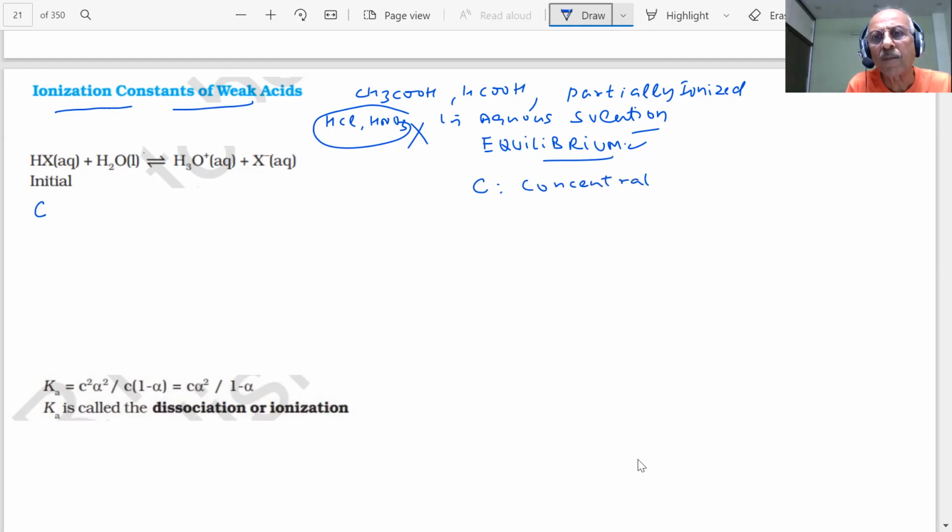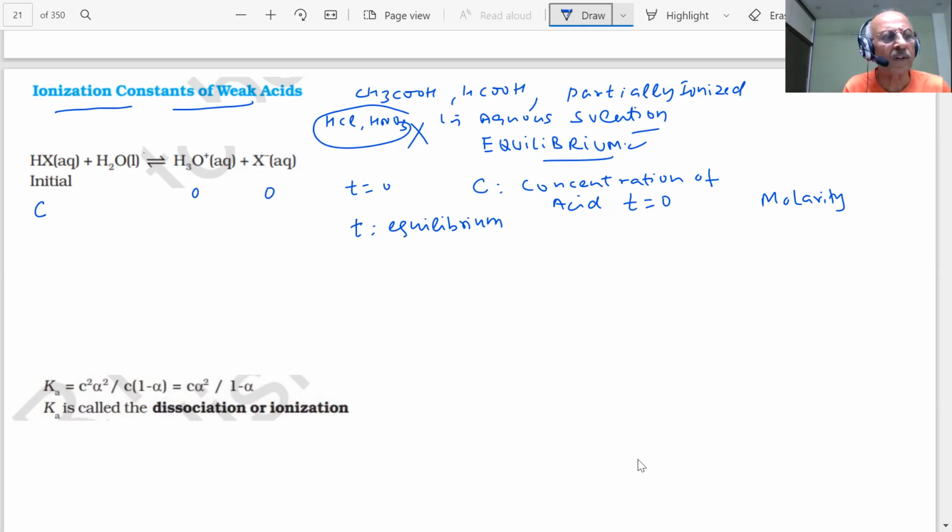Concentration of acid, okay, at time t equal to 0. I'm using molarity, moles per liter. How much is there at time t equal to 0? This one, 0, 0. After, supposing at time t equilibrium is established, okay? After time t, 10 second, 20 second, 50 second, whatever time it is.